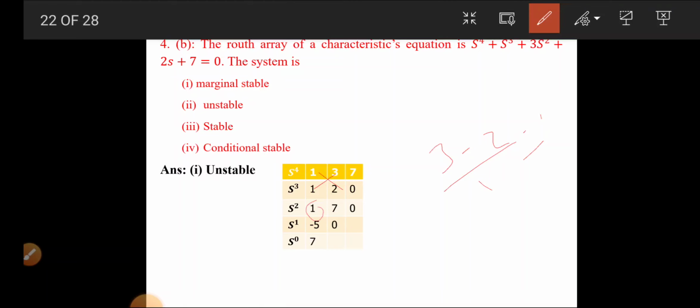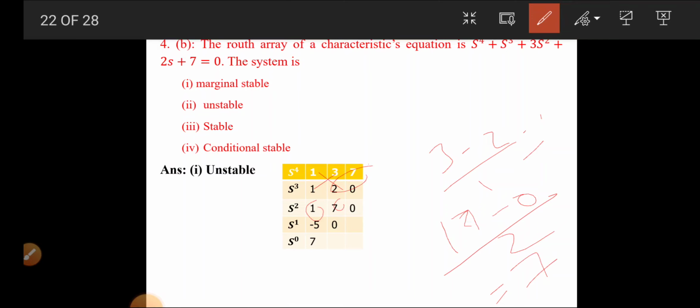Again here, this will be 2 minus 14 minus 3 0 divided by 2, so it will be 7. 2 into 7 means 14 minus 0 divided by 2, so it will be 7.